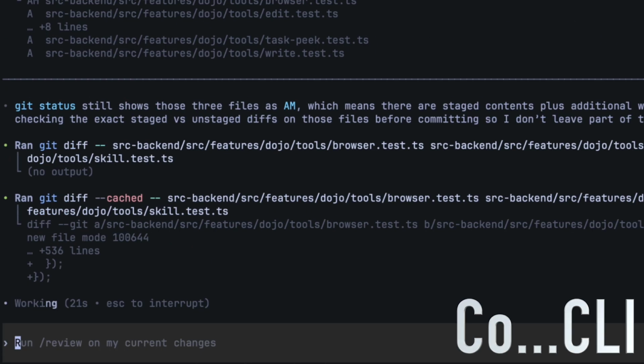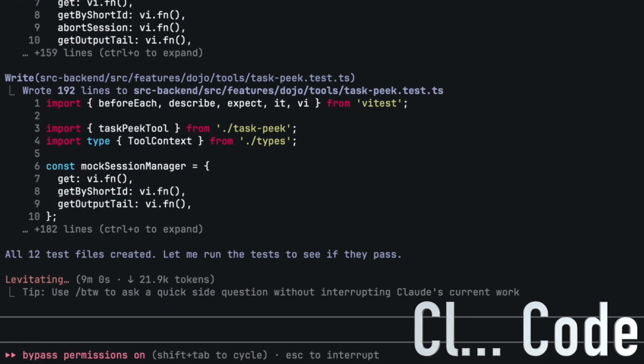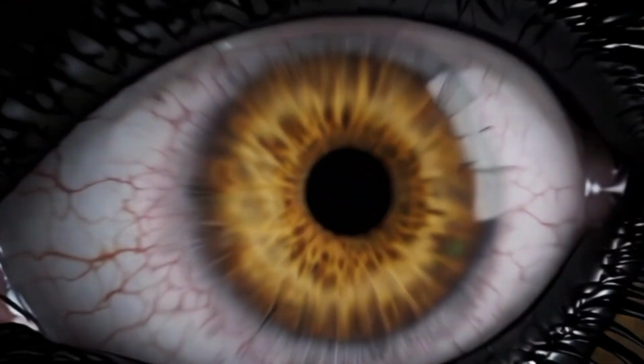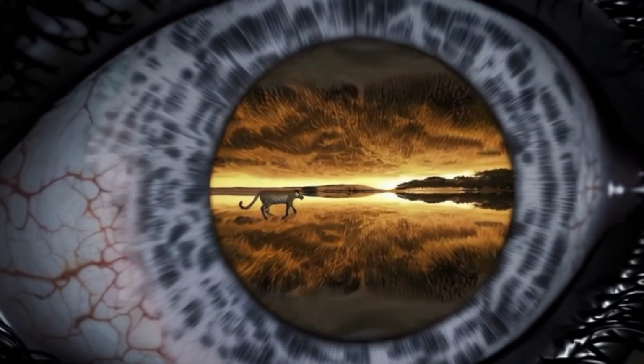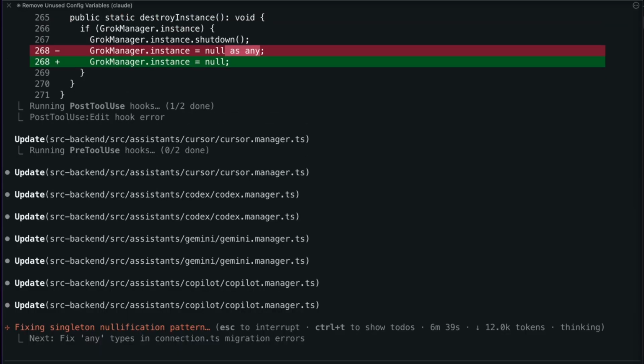Your AI assistant is brilliant. It writes code, explains concepts, solves problems. But it is trapped behind a text box. Our eyes were not designed for reading text boxes. They evolved to track, to hunt, not to parse walls of words.